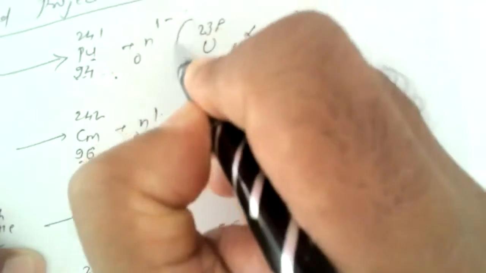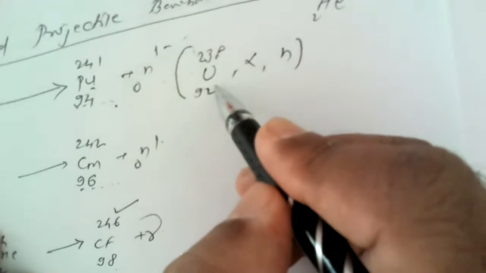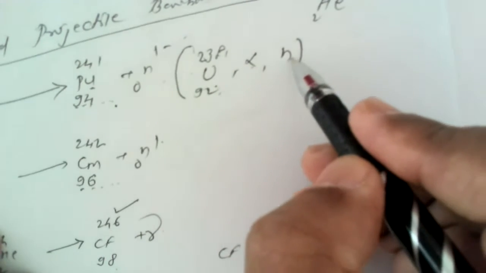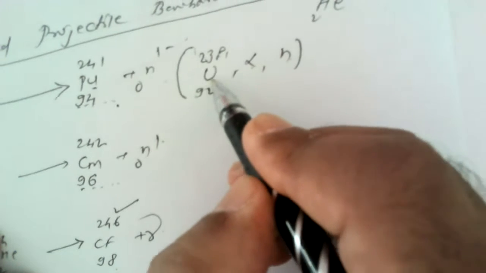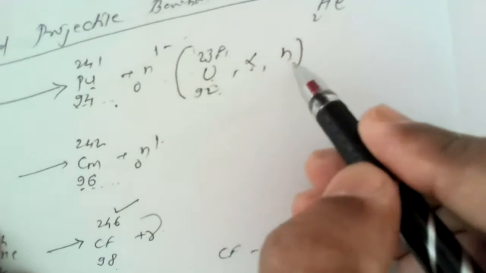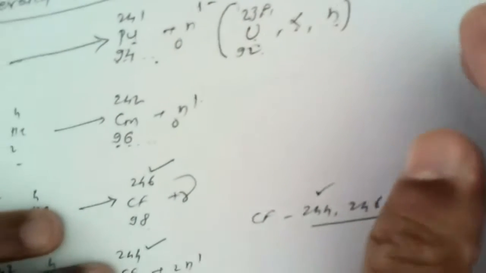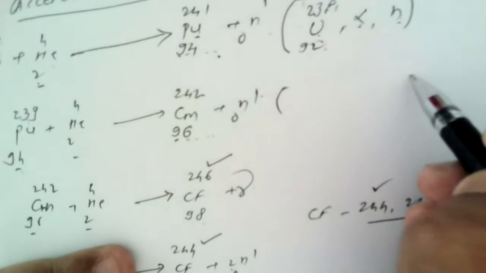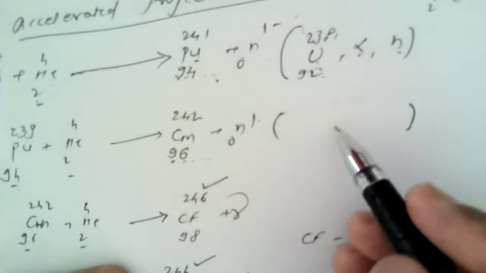Hence, we can write this reaction like this: uranium-238, 92, alpha particles and neutrons. During this course, this is the host nucleus, this is the projectile, and this is the particle ejected. On similar grounds, we can write this particular reaction like this. How can we write it? Based on the same method.